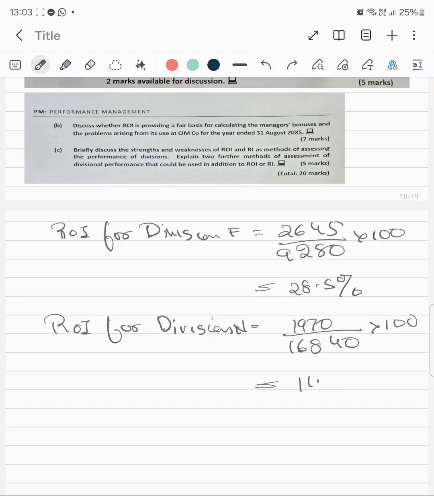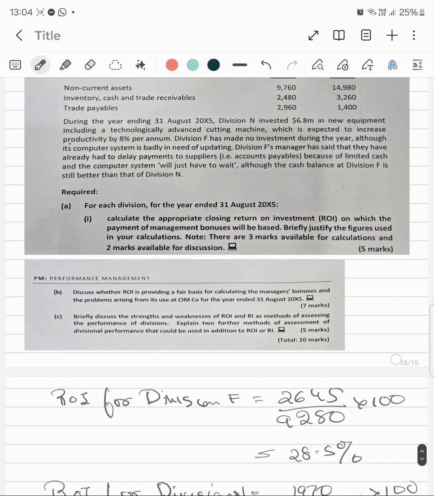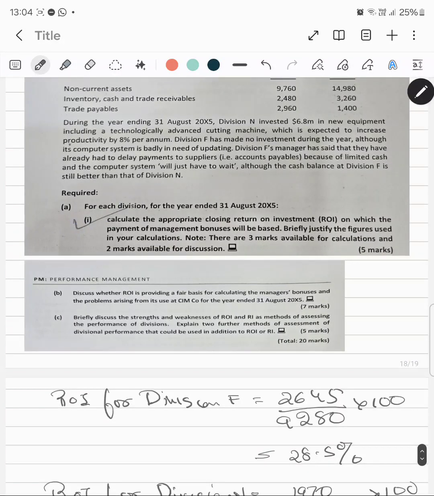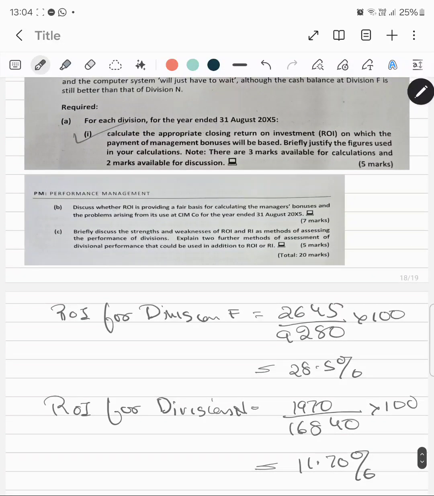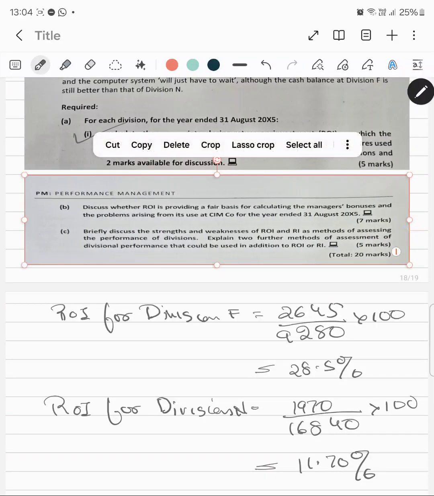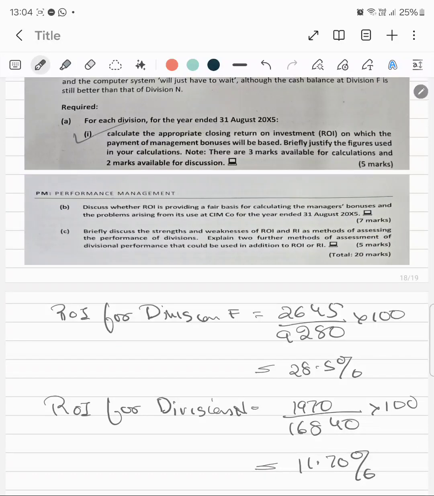It's actually giving me, I can say it's 70. Okay, so this is how. Now how will I calculate my bonus? I have calculated my ROI, which was asked over here. Now discuss whether the ROI is providing a fair basis for calculating the manager's bonus and the problems arising from its use at CIM company for the year ended 31st August 2005.